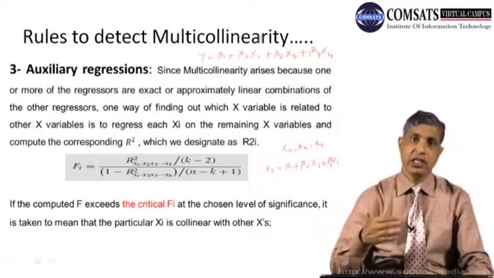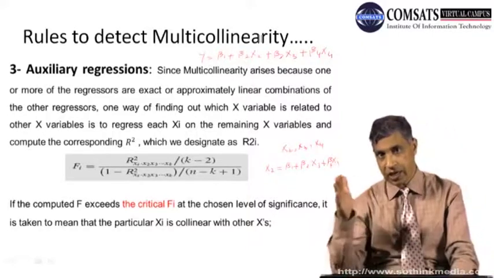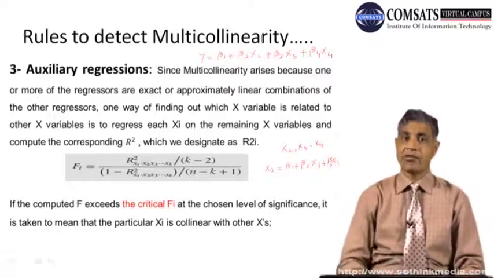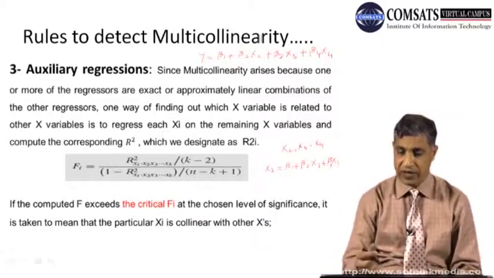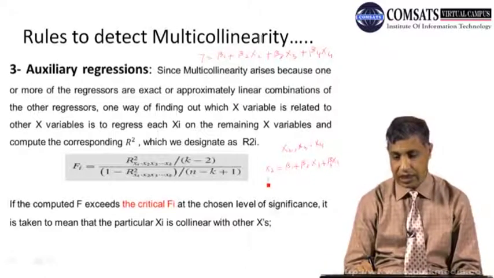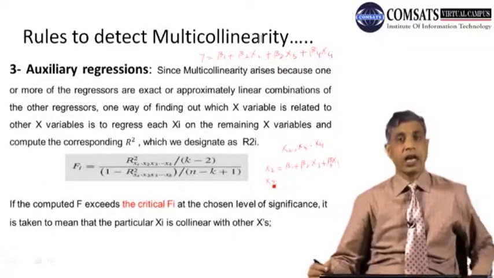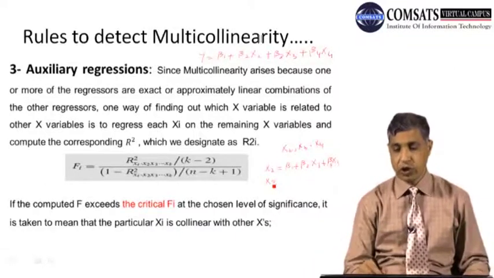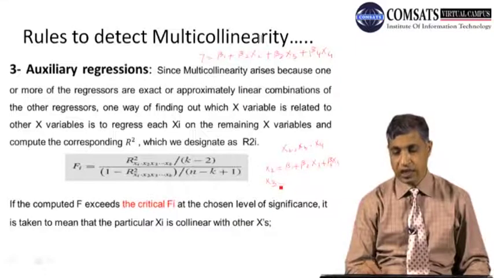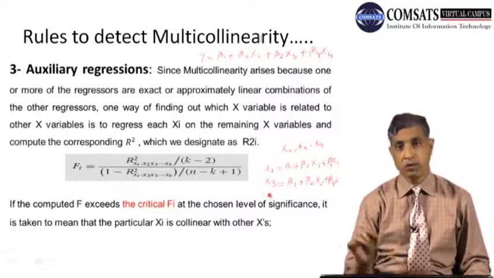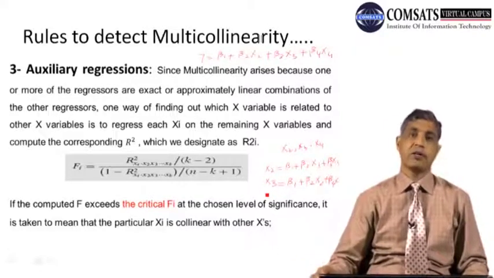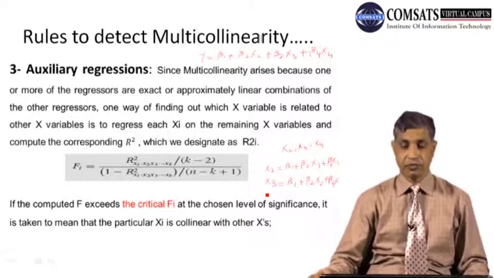There will be many auxiliary regressions depending upon the number of independent variables. In the same way, when I run the auxiliary regression for x3, x3 will come with all other independent variables, beta 2 x2 and beta 4 x4. And when it is x4, beta 2 and beta 3 variables will become the independent variables.